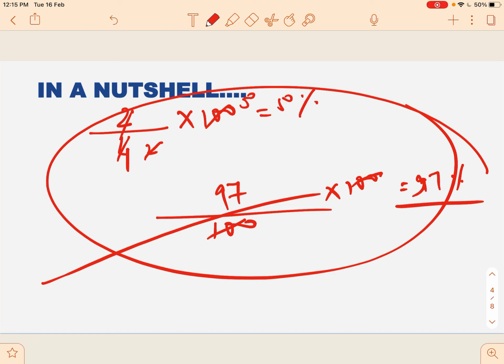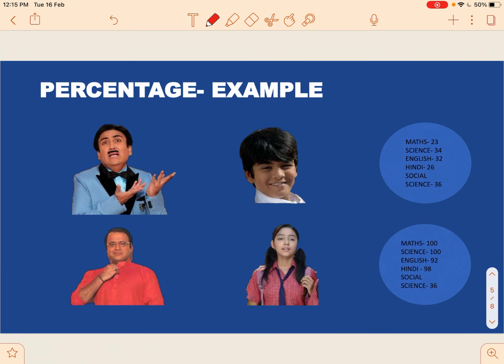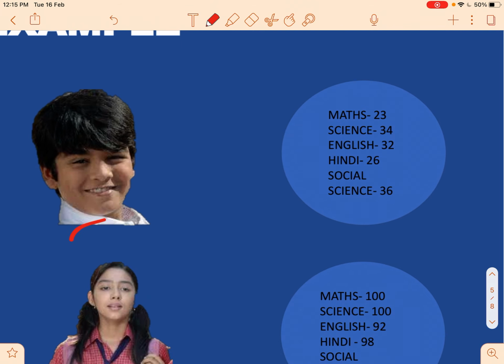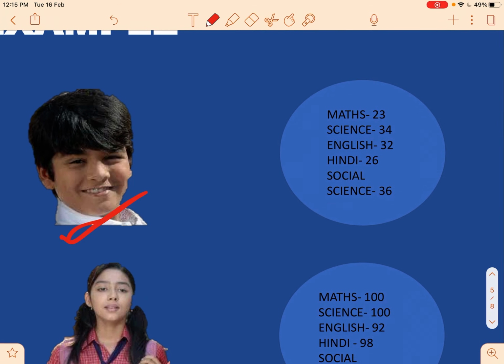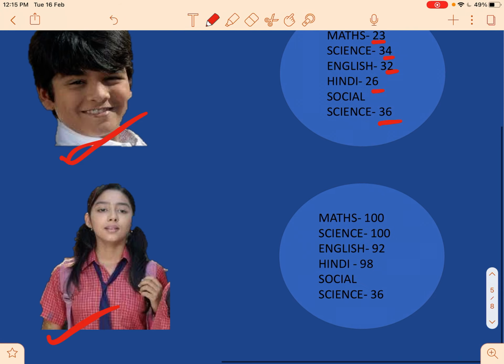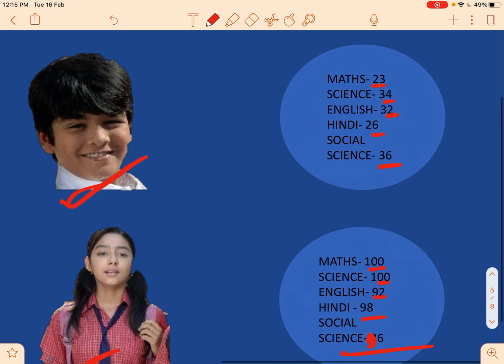Okay. So now straight away let's jump to an example. Now we are familiar with these people. And it so happened that Mr. Tipendra Jethalal Gada scored 23, 34, 32, 26 and 36 marks, while Sonu Bhide scored 100, 100, 100, 92, 98 and again 96 marks. So you can clearly see the differences. Now take a pause, pause this video and calculate the percentages.